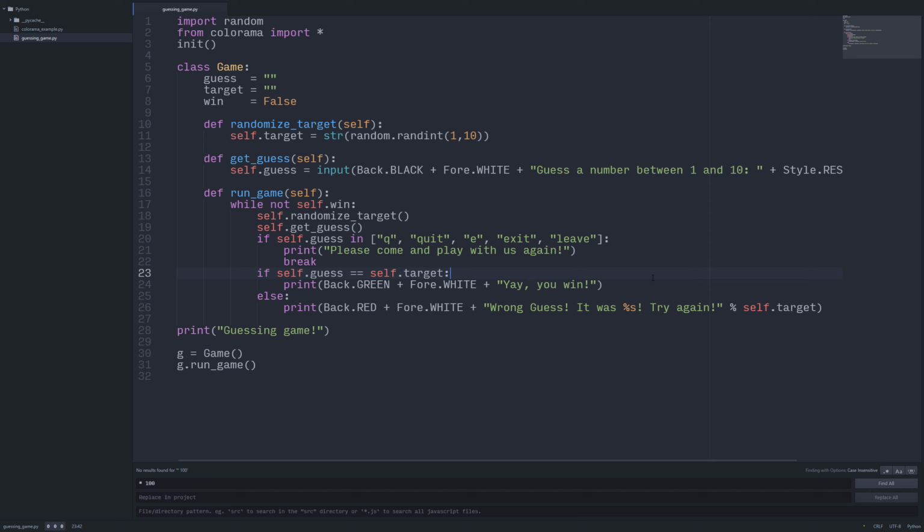So what I want to do is think about a feature that we're going to implement, and then implement it, but talk about how I'm going to implement it before I do. That way I show you an example of how this works. One of the things I was thinking of was a difficulty system. For this program, it's 1 to 10, but we could easily make a medium, a hard, or an insane difficulty. All we'd really have to do is change the range that the random int is generated, and then most importantly, let the user know what the new range will be.